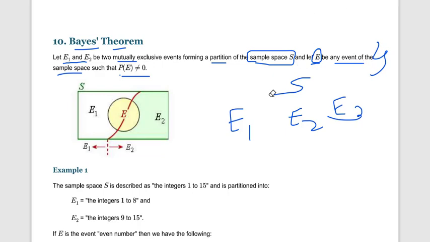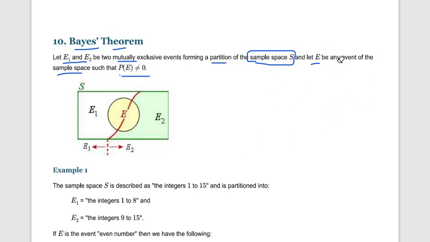Here, to understand this Bayes formula we have to use set theory: intersection, union, and the set graph. This is a set graph of the whole sample space.